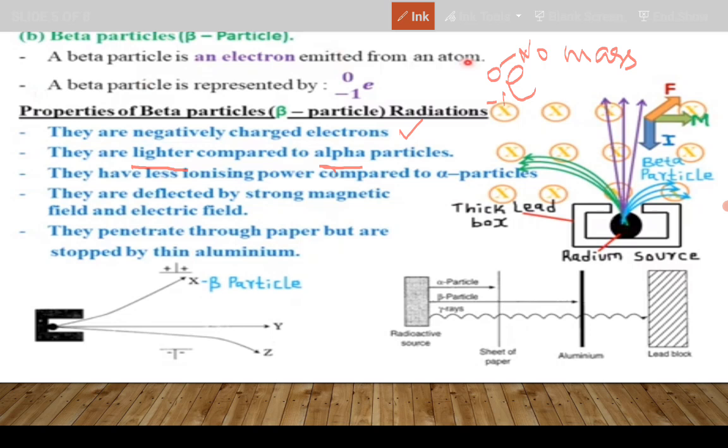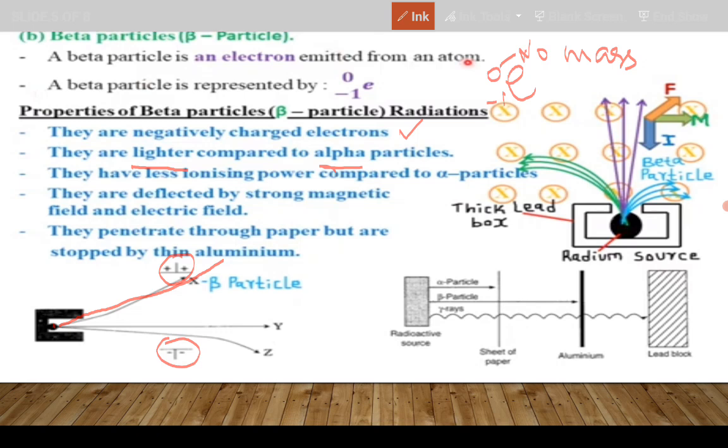They are deflected by strong magnetic field and electric field. So, when allowed to pass through an electric field, it means one end here is positive, the other end is negative. The beta particles will go to the positive end of the field. Why? Because they are negative.